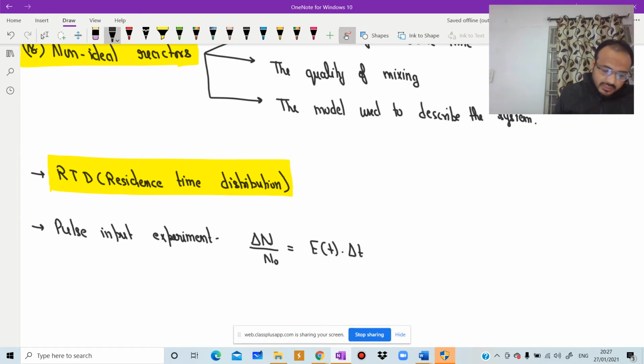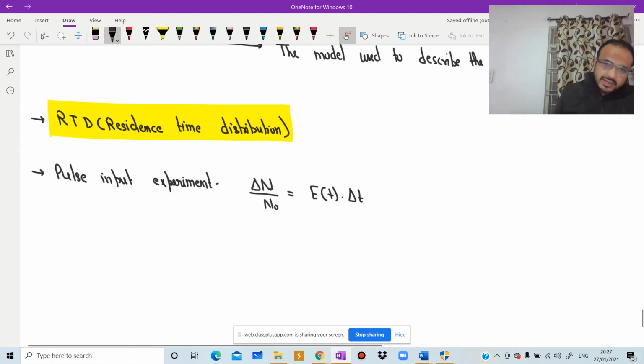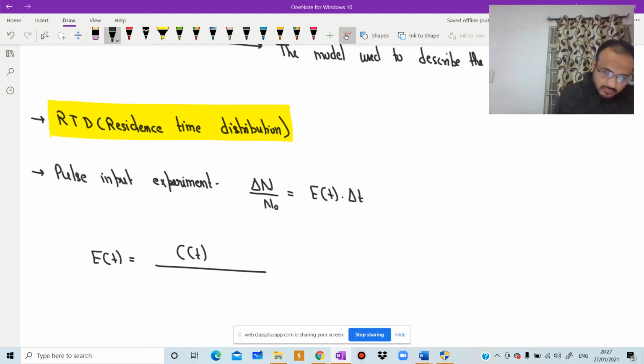And n node is the total amount of material that was injected into the reactor. And E of t is the residence time distribution function. E of t is defined as C of t divided by the integral from 0 to infinity of C of t into dt. All these formulas are important.